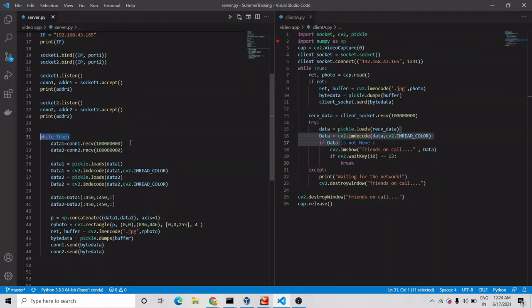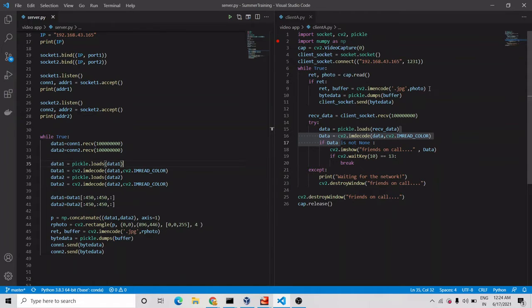Under the infinite loop, my program is receiving data from client A and client B. Both client A and client B will send image data, so it will continuously keep on receiving data from both. After receiving, the data will be in byte form, so it will first load the data and convert it into an array.